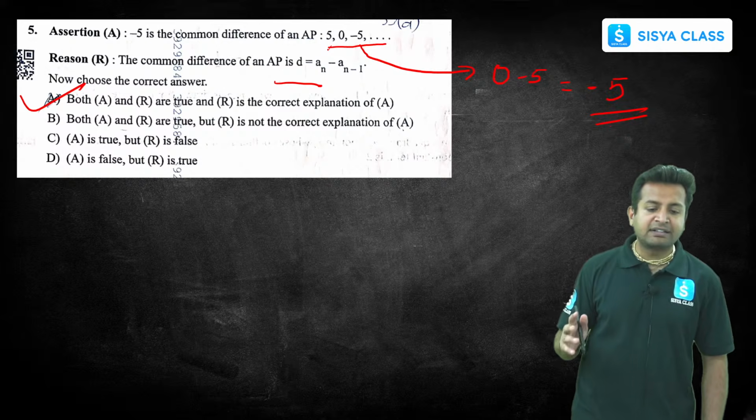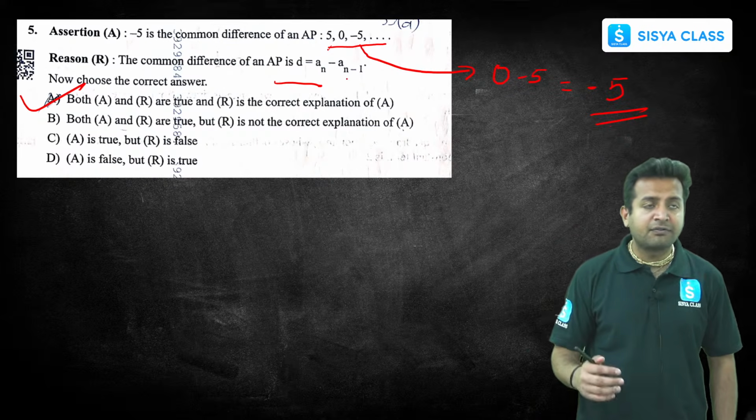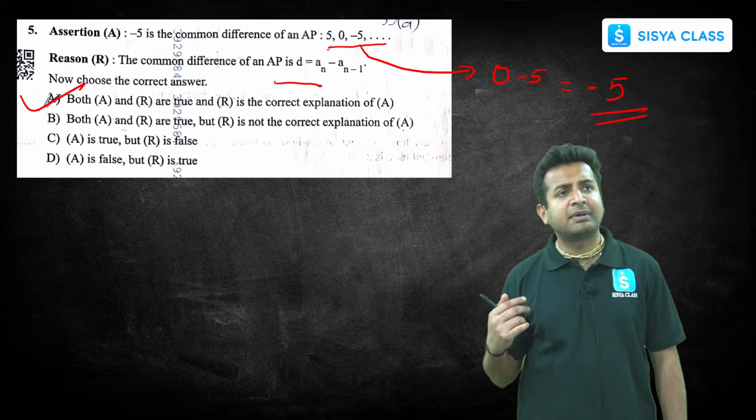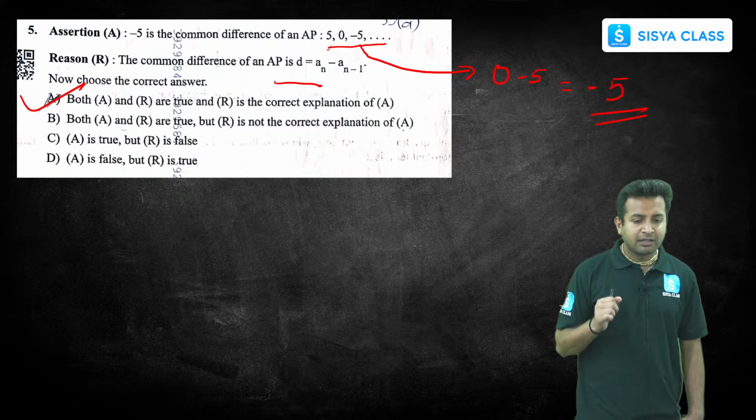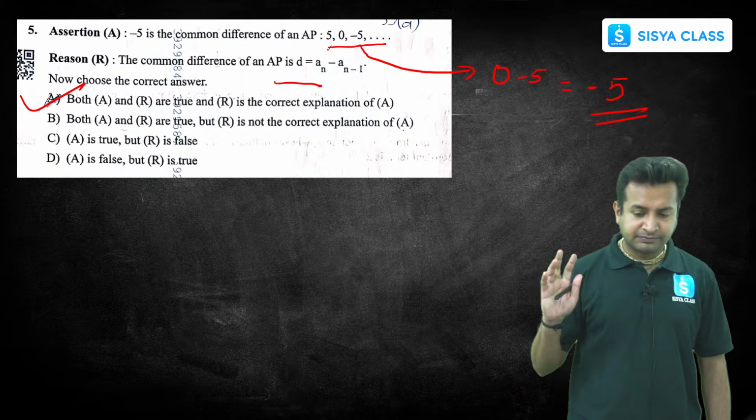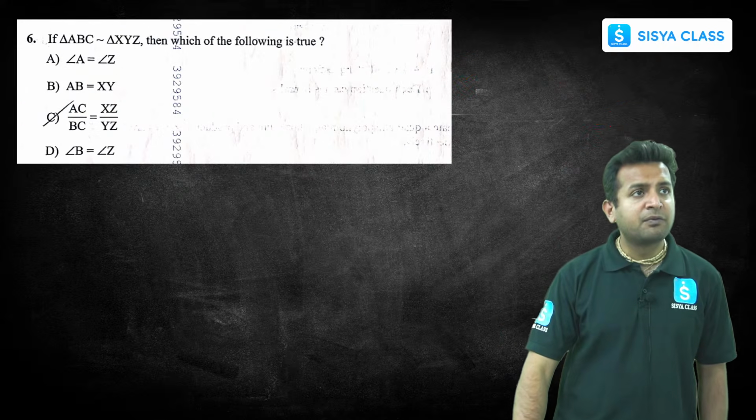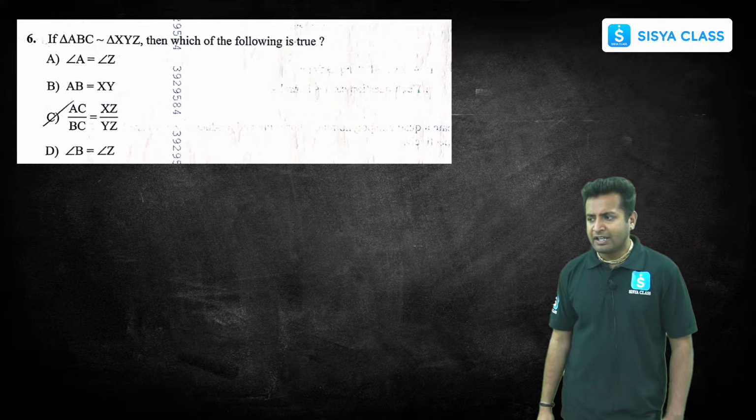This is the main reason why, this is the formula. How do you find the common difference? a_n minus a_(n-1). So that's why option A is correct. Now, let us move to the next question.